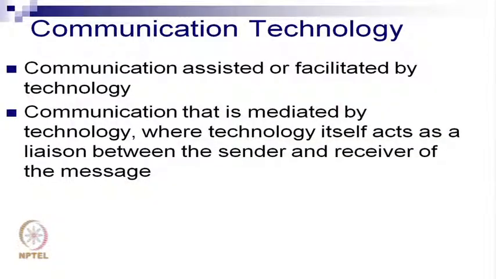It acts as a storage device. That is communication assisted or facilitated by technology. Then there is communication that is mediated by technology, where technology itself acts as a liaison between the sender and receiver of the message. These are the two categories that I thought we could apply to communication technologies, especially in the workplace.